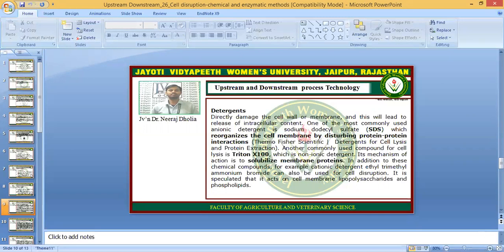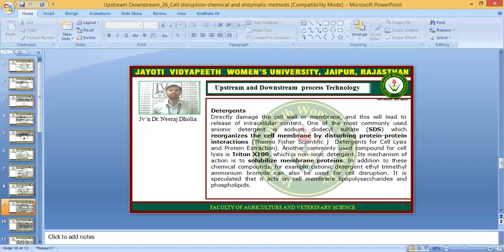So the proteins which are present on the membrane are solubilized, dissolved by the Triton X100, and the result is that porosity is created in the cell.